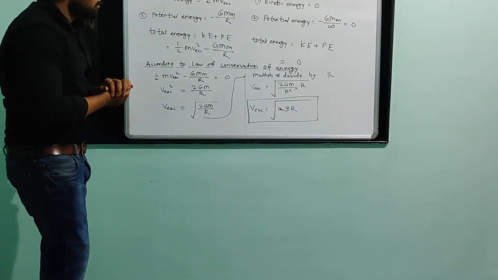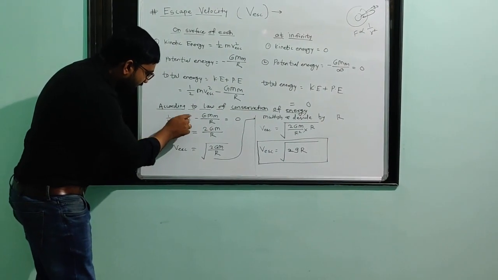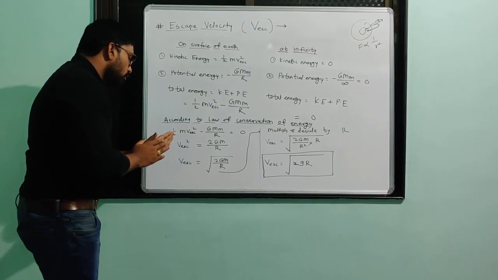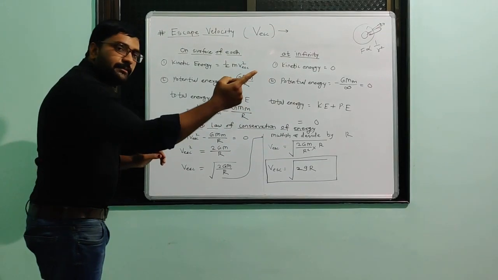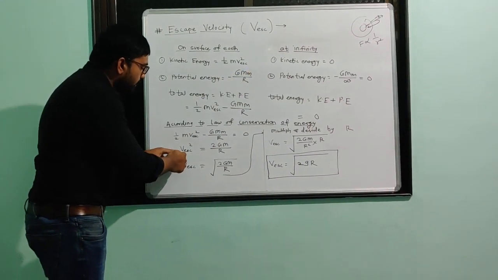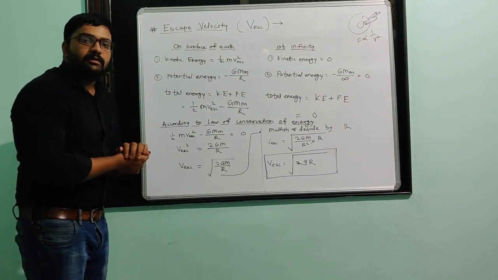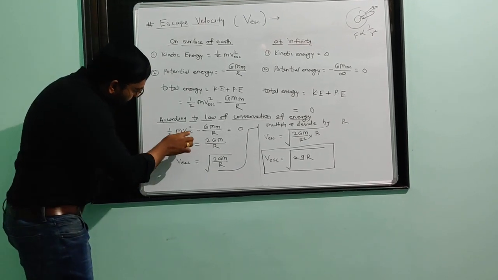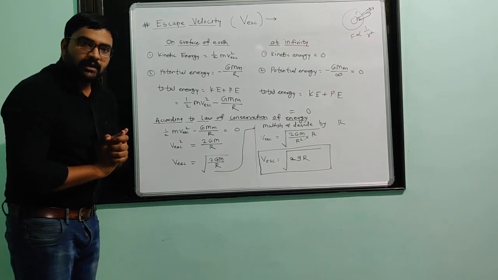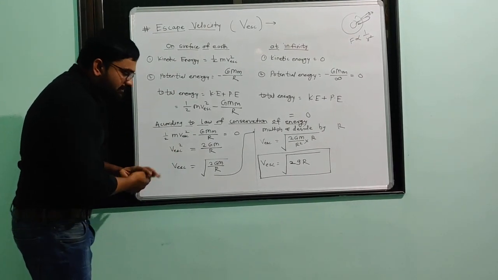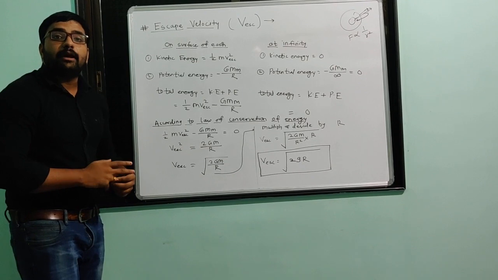Okay. So simply, what we want is to find the equation of escape velocity. So v escape square, that term we have to keep only on the left side. The other remaining terms we have to move to the right hand side. So the equation will become v escape square is equal to 2GM divided by r. Then we have to take the square root of this equation. So v escape is equal to under root of 2GM divided by r.